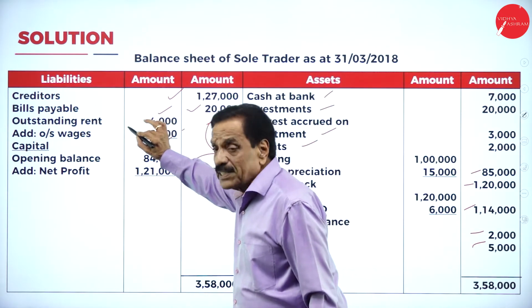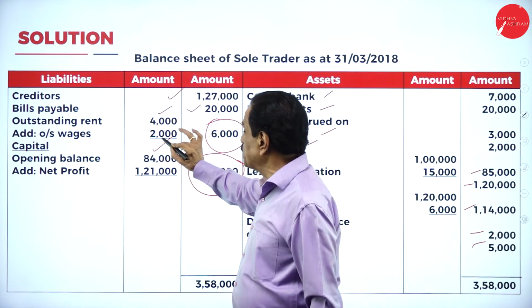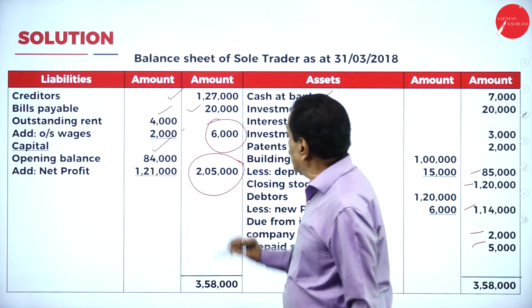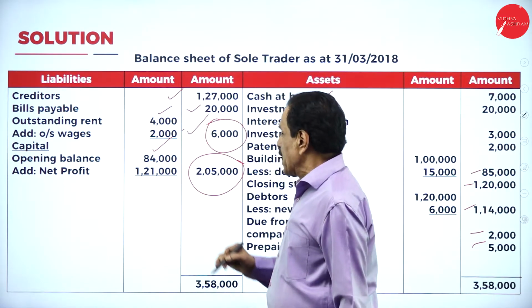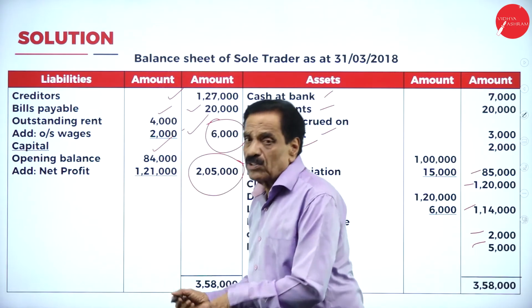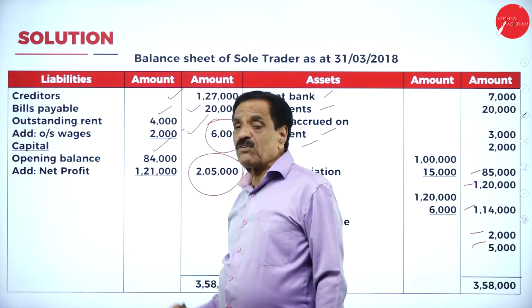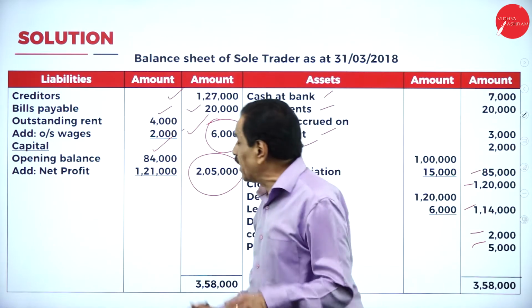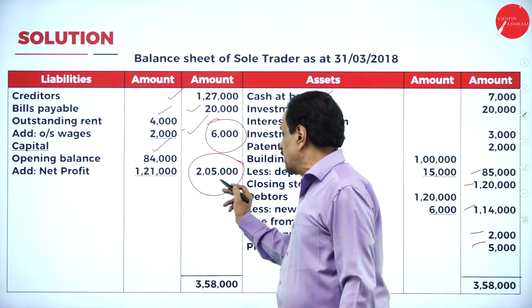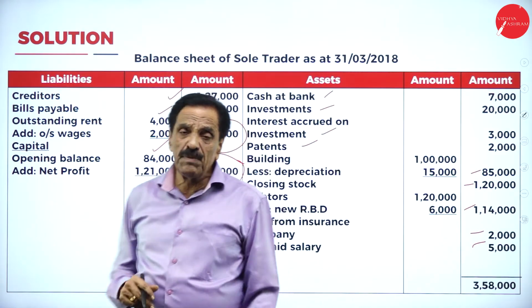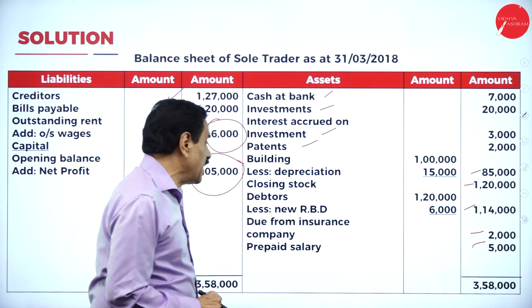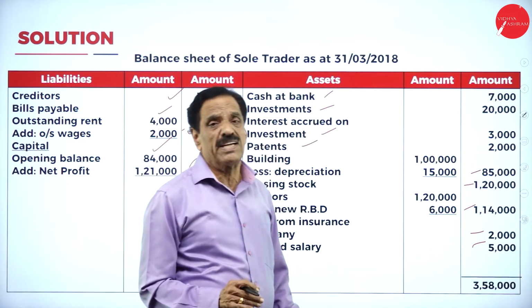Outstanding rent as per the trial balance is 4,000. As per the adjustment, how much is there? 2,000 is payable. We have to pay. The capital has been brought down from the last year. How much is there? 84,000. This year, how much profit did you get? 1,21,000. It becomes 2,05,000. If we make the total, this should be equal, 3,58,000, 3,58,000.